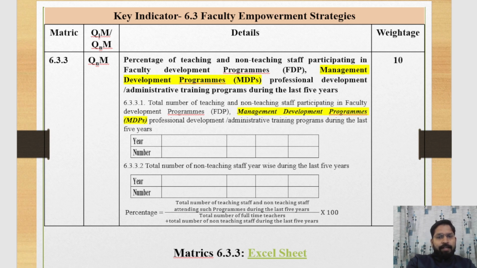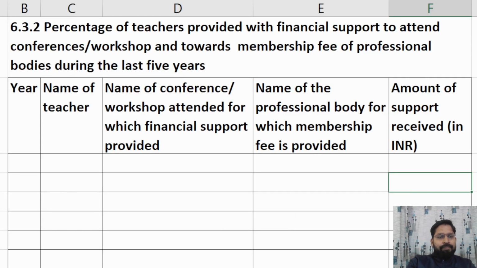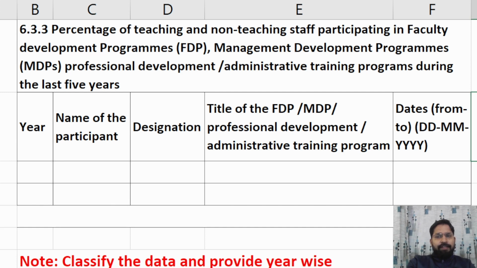Now we discuss the template of 6.3.3. This one is the template of 6.3.3: percentage of teaching and non-teaching staff participating in faculty development programs, management development programs, professional development and administrative training programs during the last 5 years. Here we provide the year. Here we provide the name of the participant. Here we provide the designation and the title of the MDP, professional development and administrative training program. Here we mention the date of that program. This one is the template of 6.3.3.